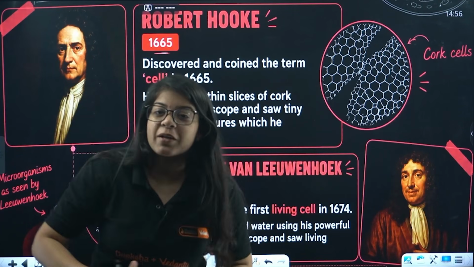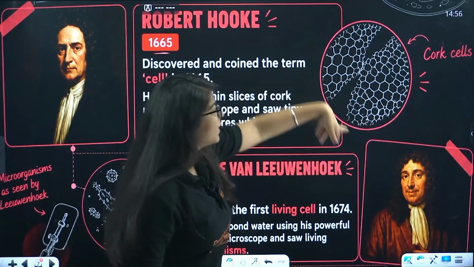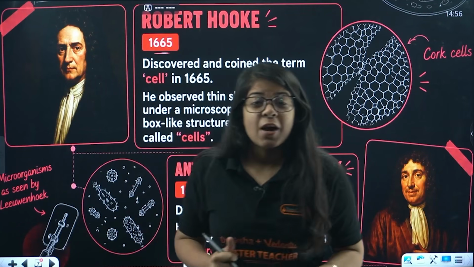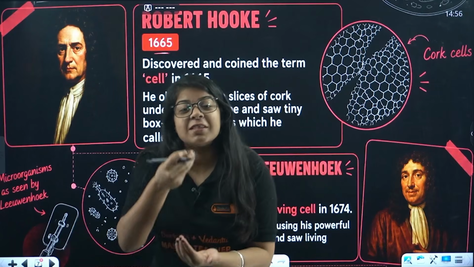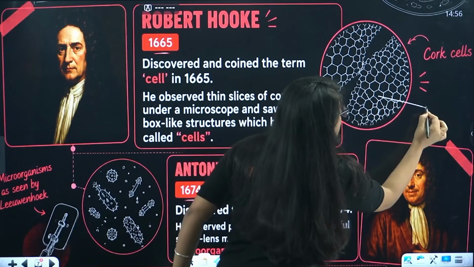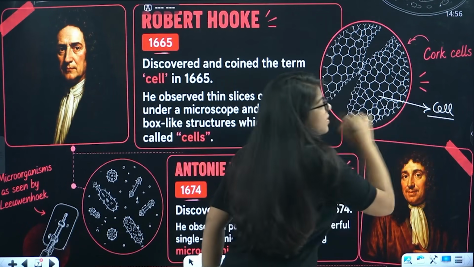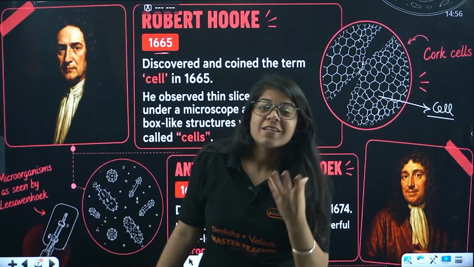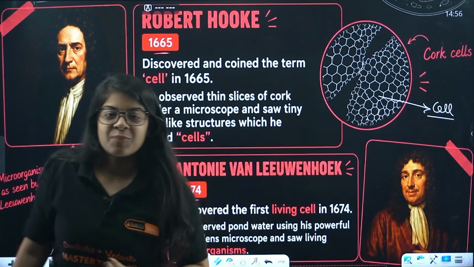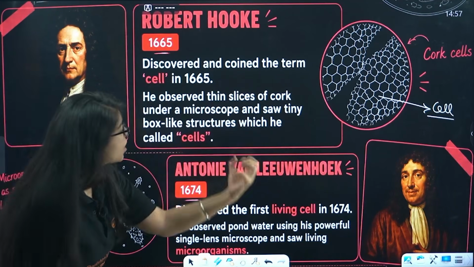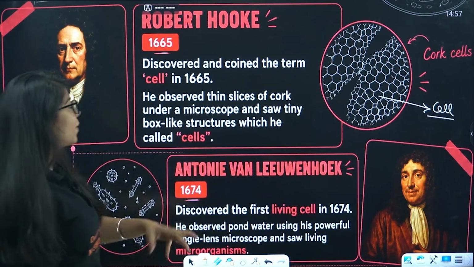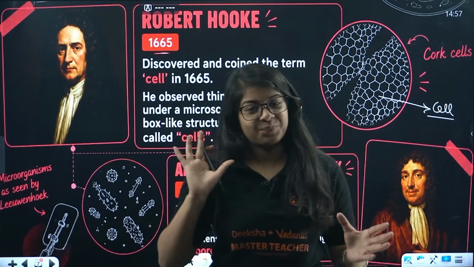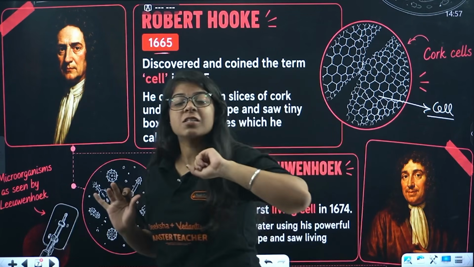He put it under the microscope and he saw a structure like this. And he saw that the structure is made up of small blocks. What are these blocks? So he named these small blocks as cells. And this whole upper part of that bark is called cork, so he named them cork cells. Okay. So he observed thin slices of cork under a microscope and saw tiny box-like structures, which he then called cells. Understood?